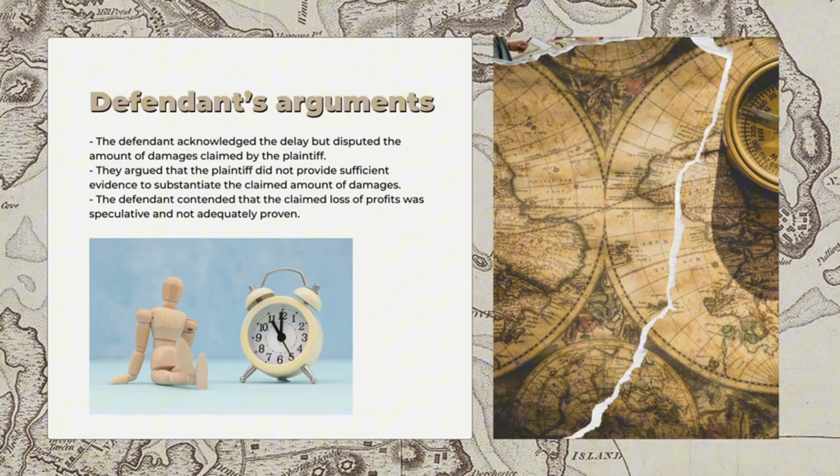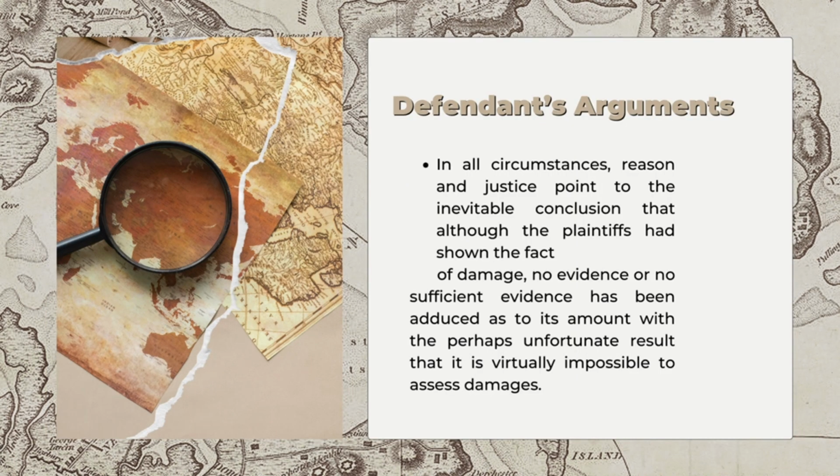The defendant acknowledged the delay but disputed the amount of damages claimed by the plaintiff. They argued that the plaintiff did not provide sufficient evidence to substantiate the claimed amount of damages. The defendant contended that the claimed loss of profit was speculative and not adequately proven. The defendant also argued that in all circumstances, reason and justice point to the inevitable conclusion that although the plaintiff had shown the fact of damage, no evidence or no sufficient evidence has been adduced as to its amount, with the perhaps unfortunate result that it is virtually impossible to assess damages.